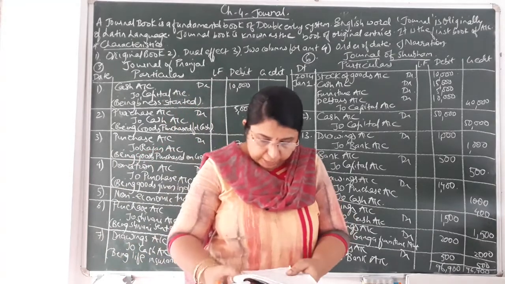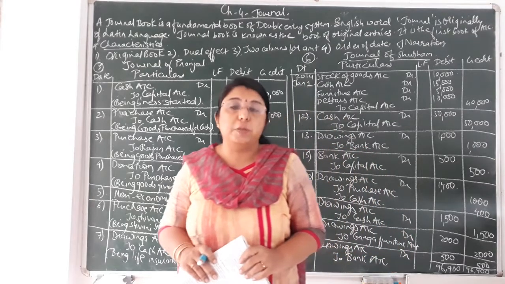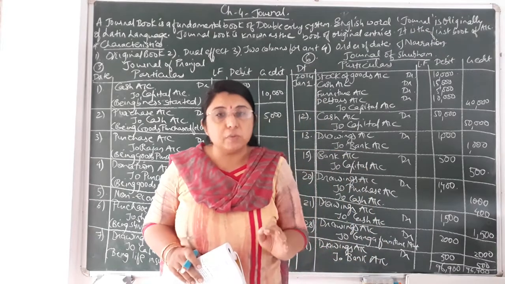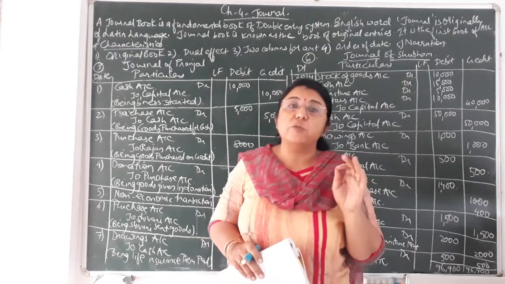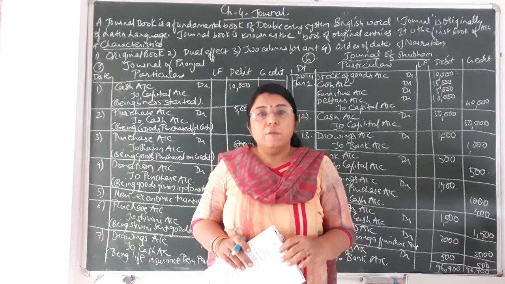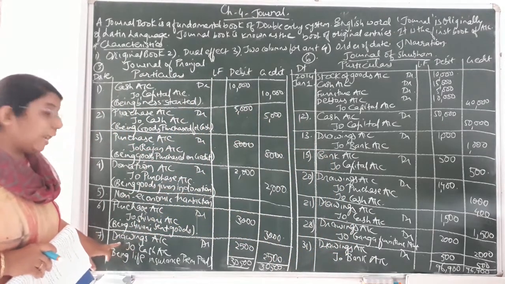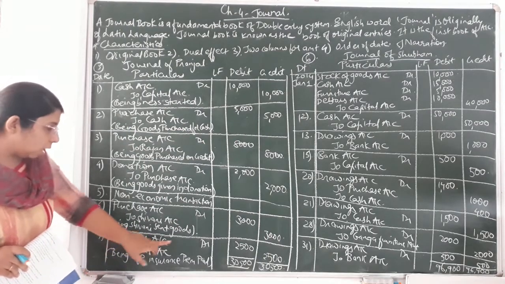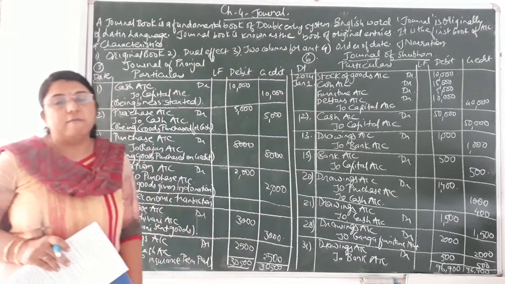Okay. Last entry, paid rupees 2400 for life insurance premium. Students, make it clear, if the words life insurance premium come, then it will always be considered as the personal expense of the owner of the business, and it will be considered as drawings for the firm. So always the word drawings will be used over here, not life insurance premium. So you will write the entry, that is drawings account debit to cash account credit, that is rupees 2500.